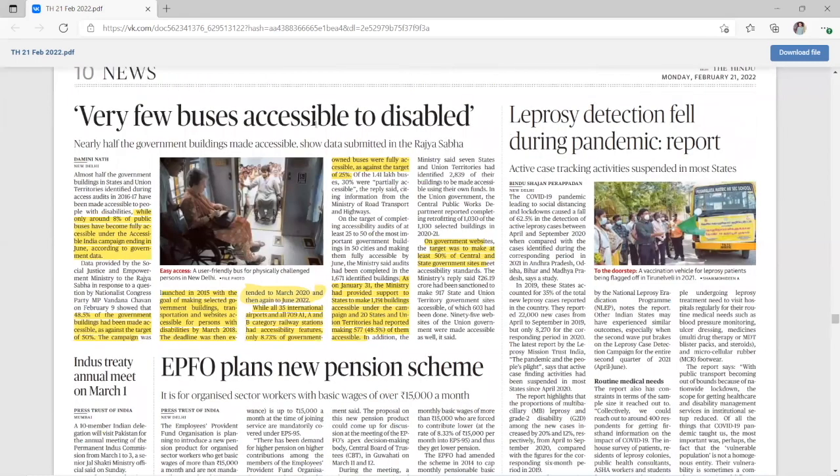So, very few buses accessible to disabled. In this article, data is given that the government has planned that by this year we will achieve this much accessibility standard in government buildings and buses, and then the data highlights how much has been achieved and how much is left. So you can just read this data from the newspaper itself.